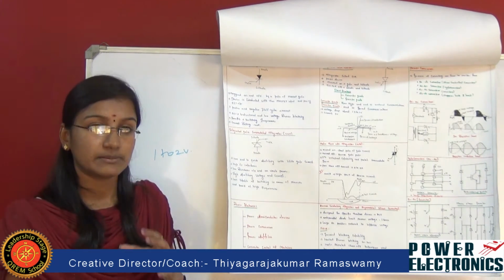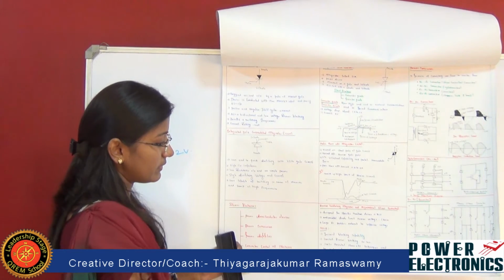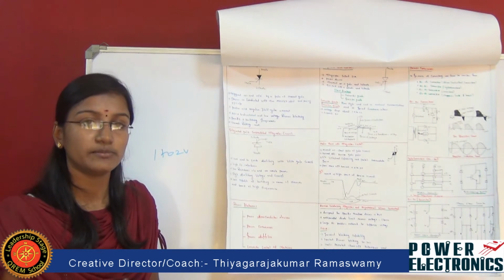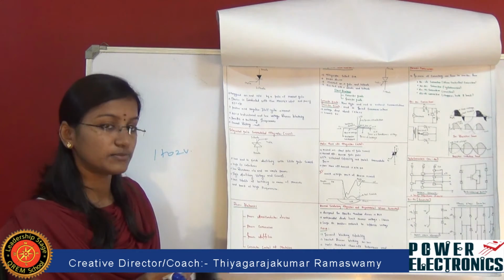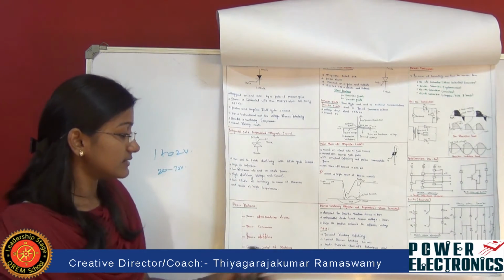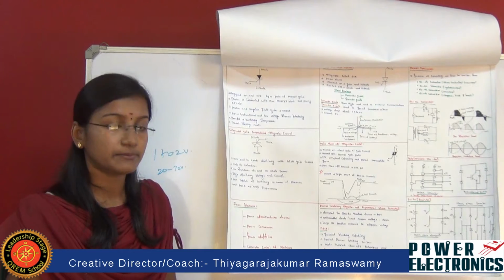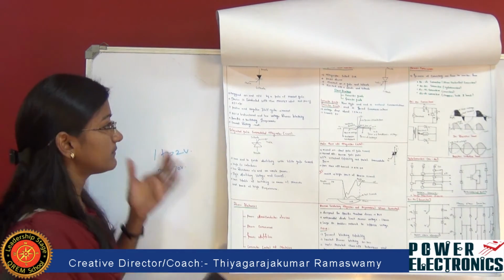It is also used for protection. And the asymmetrical silicon control device has forward blocking capability, and it has a limited reverse blocking voltage of about 20 to 30 volt. And gate assisted turn off techniques can be implemented in order to reduce the turn off time.